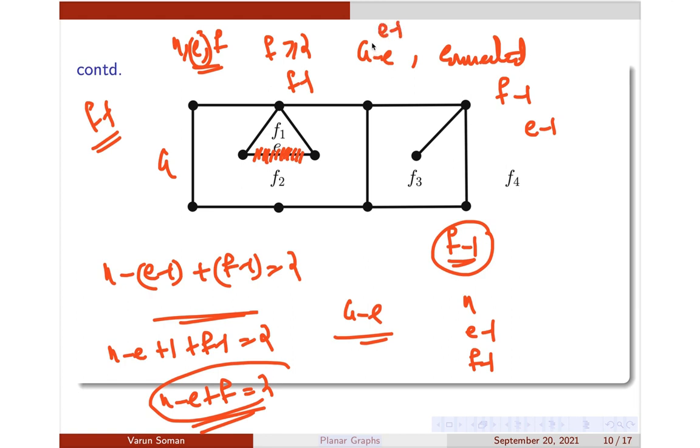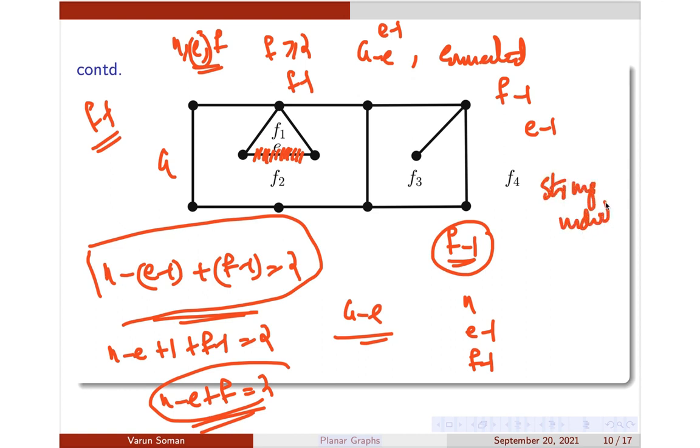And obviously by induction, this is true for f minus 1 regions also, and therefore in that case n minus (e minus 1) plus (f minus 1) is also equal to 2 here. Therefore n minus e plus f is equal to 2 here. So obviously the strong induction was not required here, but still I have used it. We can also use weak induction because we are using it in the f minus 1 step. Okay, so I hope it is clear. It's a very simple thing, and they can definitely ask you this question because it is very important.